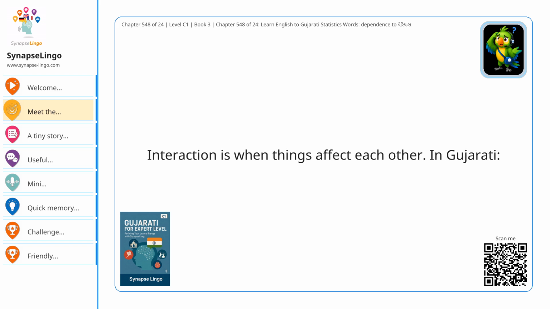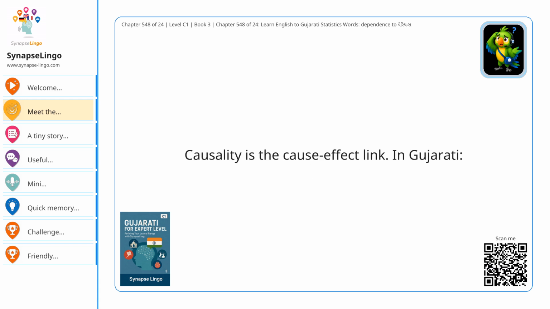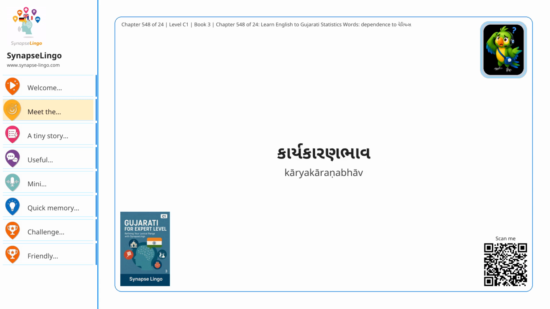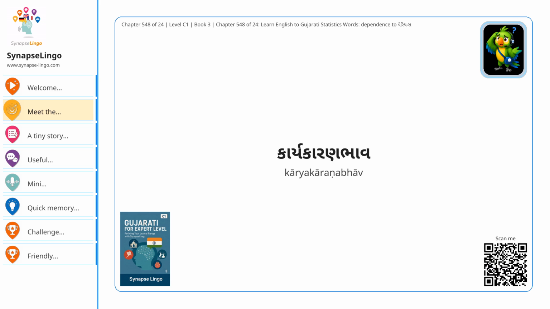Interaction is when things affect each other. In Gujarati, पारस्परिक क्रिया. Two chemicals meet, two people talk, two cats stare at each other like tiny philosophers. That is पारस्परिक क्रिया. Causality is the cause-effect link. In Gujarati, कार्यकारण भाव. You press a switch, the light turns on. That is not magic. That is कार्यकारण भाव.